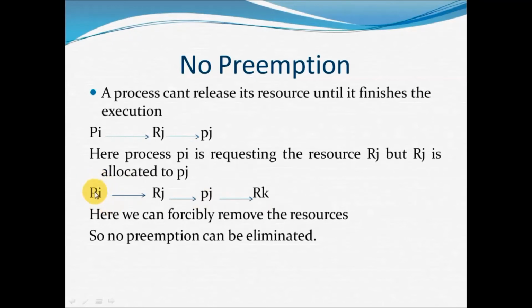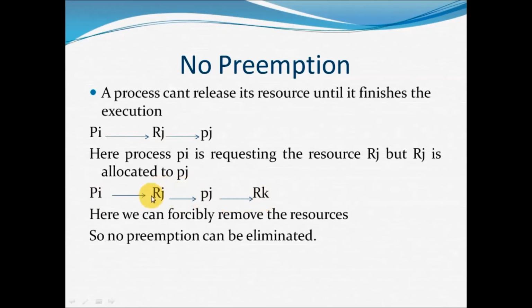RJ is there with PJ. What I will do is forcibly remove the resource RJ and allocate RJ to PI, because PJ is waiting for RK. So I can do that.